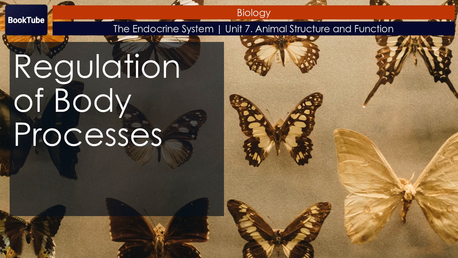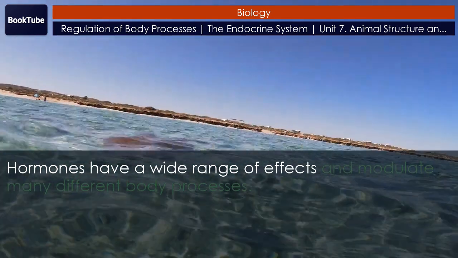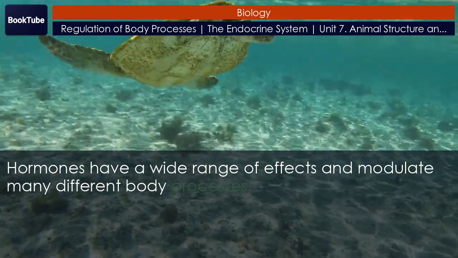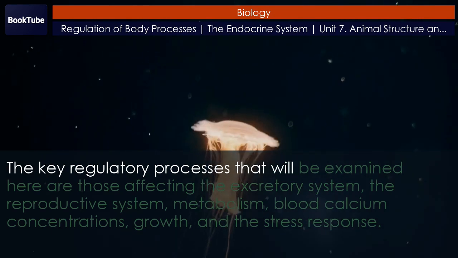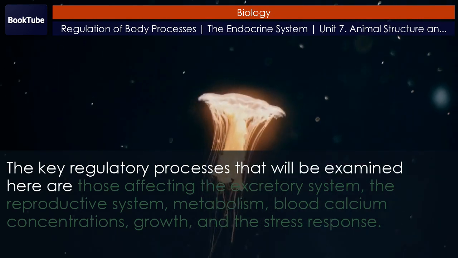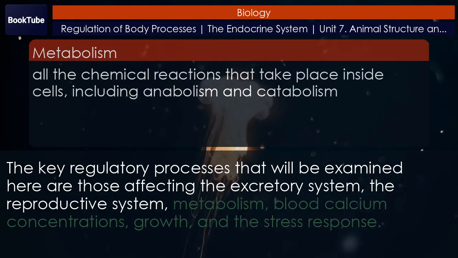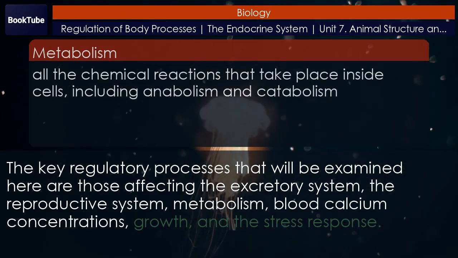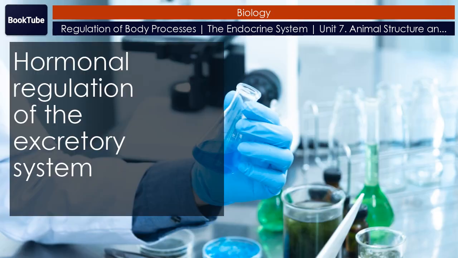Regulation of body processes. Hormones have a wide range of effects and modulate many different body processes. The key regulatory processes that will be examined here are those affecting the excretory system, the reproductive system, metabolism, blood calcium concentrations, growth, and the stress response. Hormonal regulation of the excretory system.